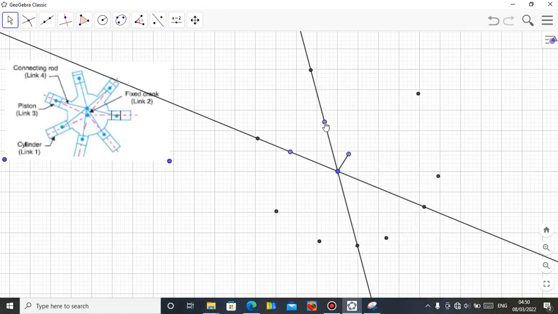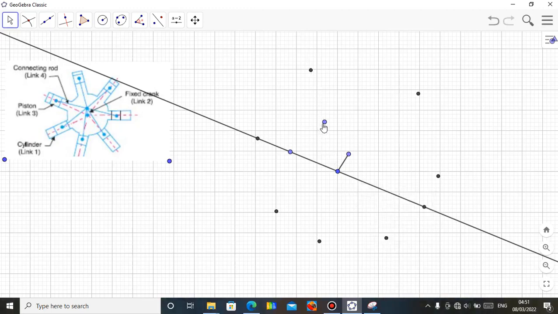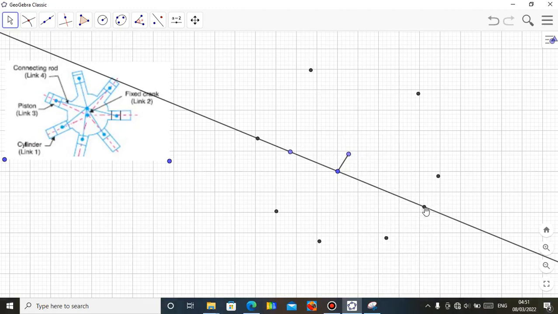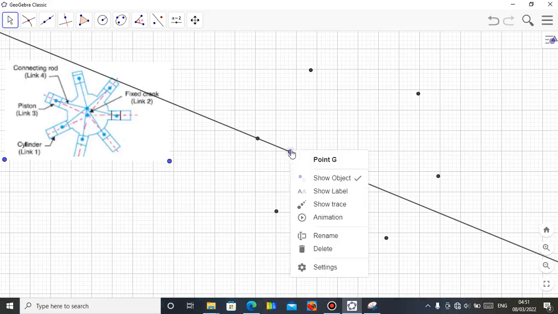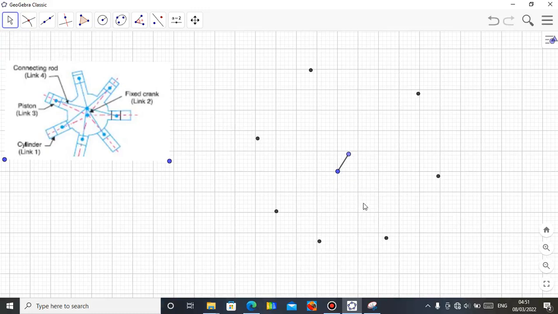Okay, so this should be the next. Let me remove this. I don't need this, show object. I don't need this one, show object. I don't need this, show object. So this is my last here. I don't need this, show object. I don't need this, show object. So let me see. 1, 2, 3, 4, 5, 6, 7. Alright, so this is it.